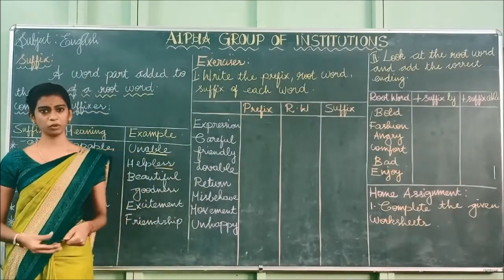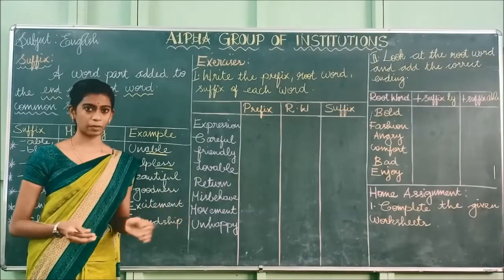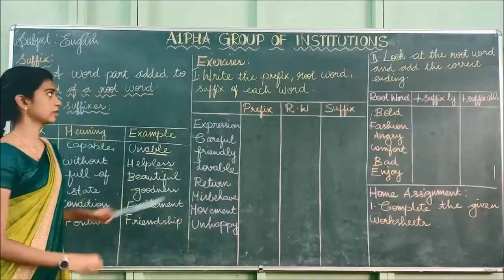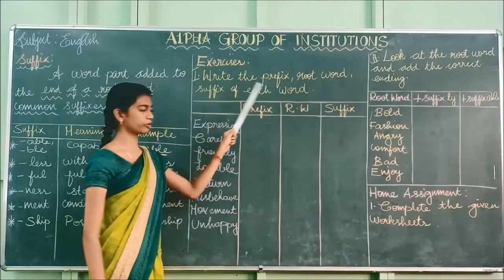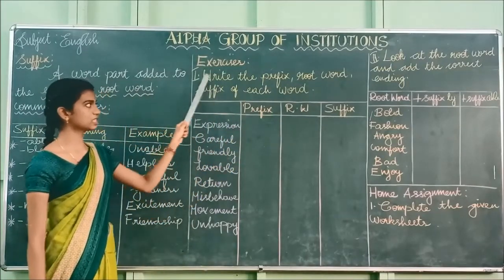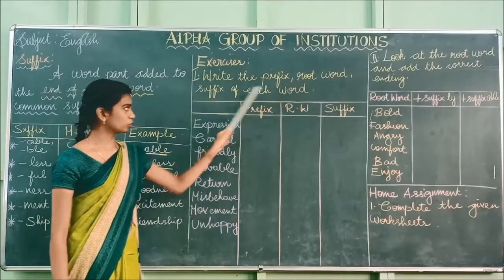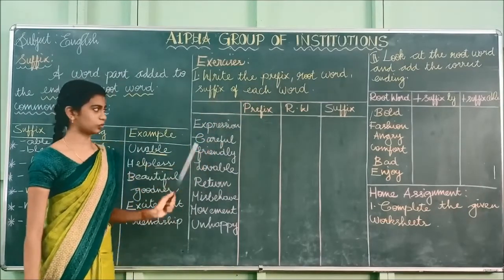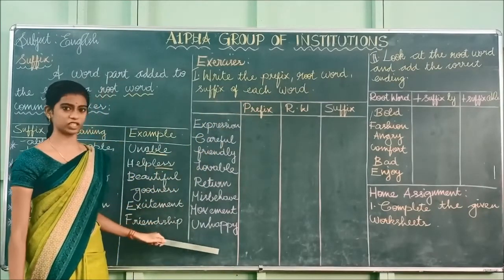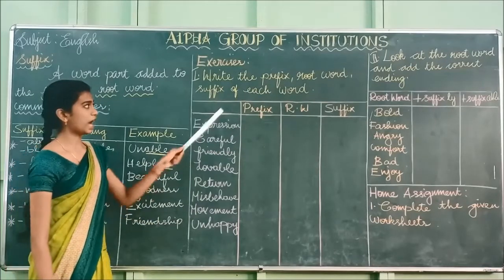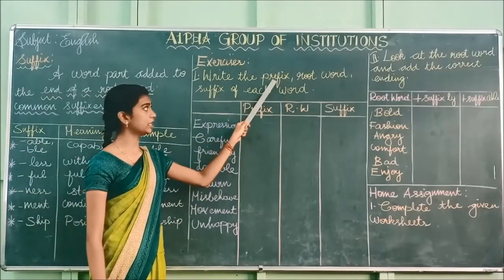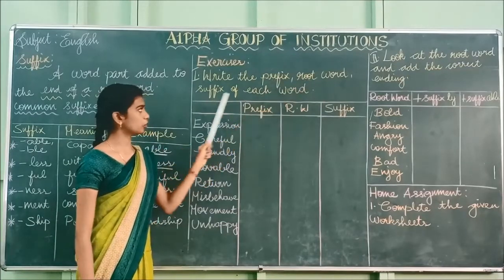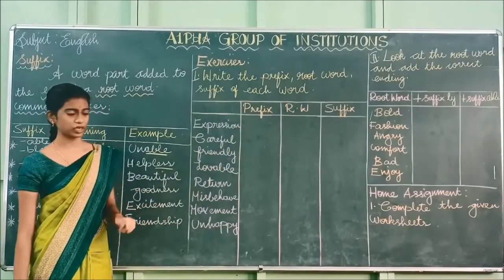Okay, so next we are going to see the exercise. I have given you a worksheet, so we are going to see how to do those exercises. The first one: write the prefix, root word, suffix of each word. I have given some words for you. What you have to do is identify and write the prefix, root word, suffix. Shall we do it?